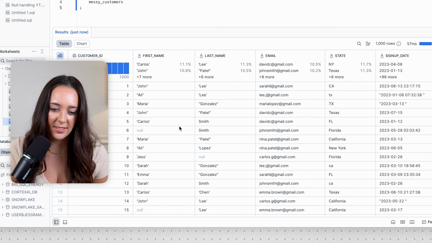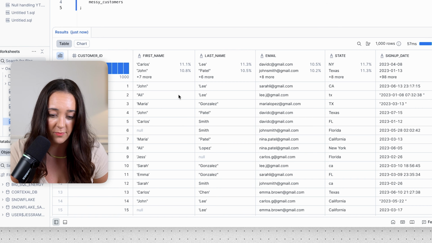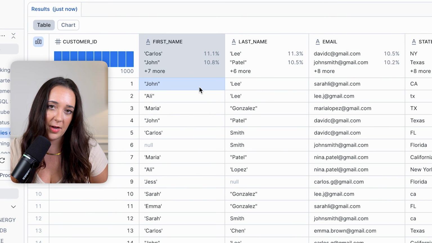Now let's get back to data cleaning. So I have my messy data set imported into Snowflake, and again, I generated this with ChatGPT, so it's all fake users and fake information. And we already talked about a lot of the issues.